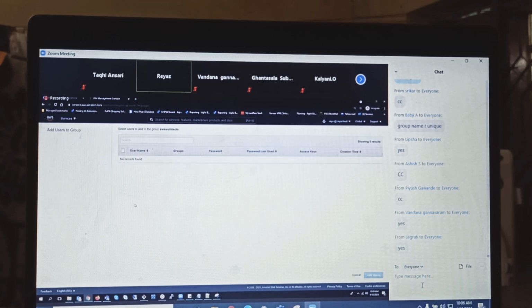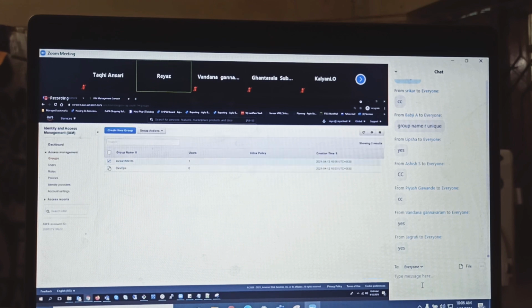Let's say Babji, to whom I will add? Okay, I'll add Babji to AWS Architect. This is how you add the users to the group. It's a simple checkbox, guys. You can add multiple. Yeah. So here I have added.